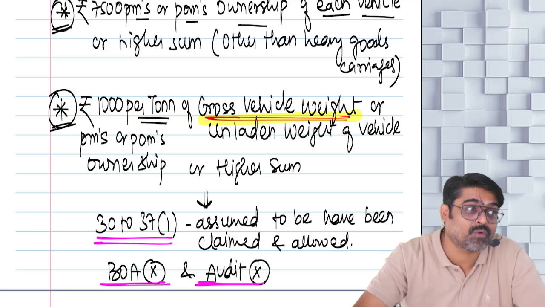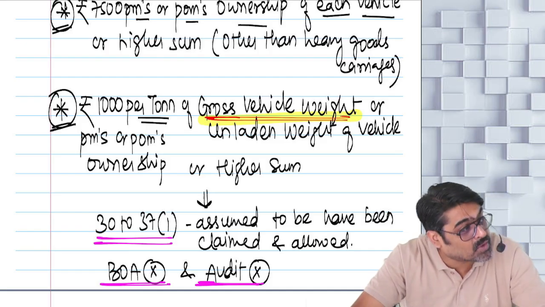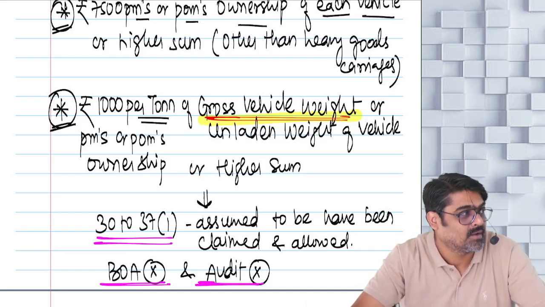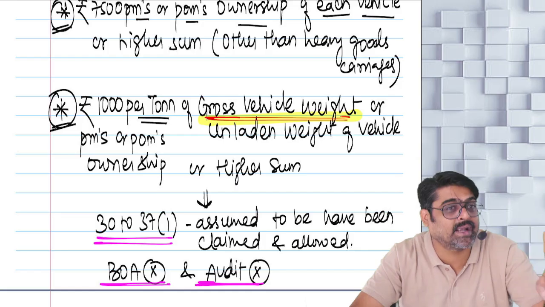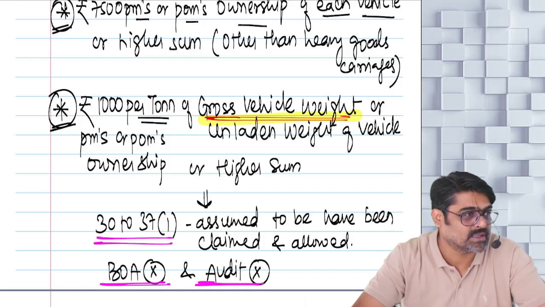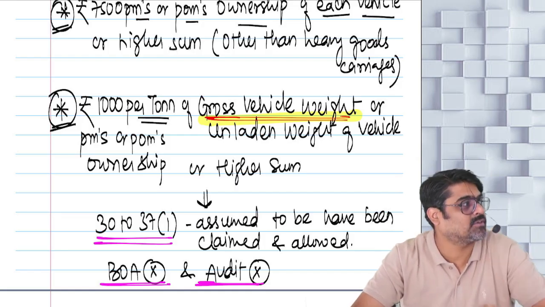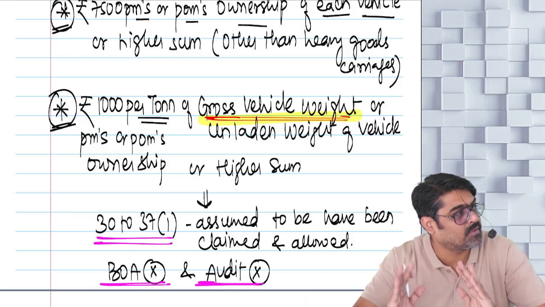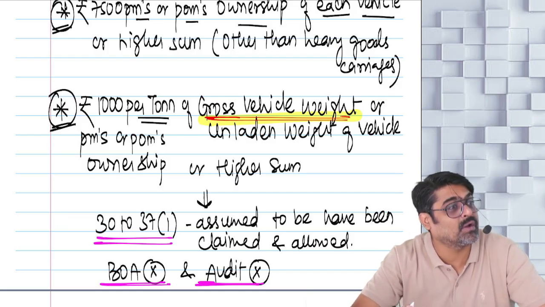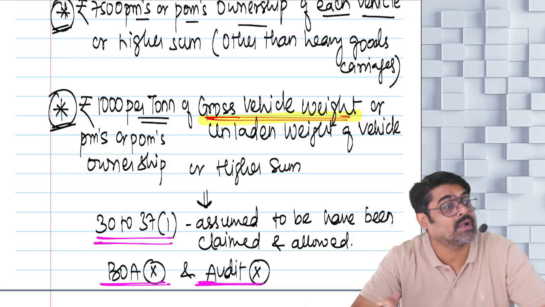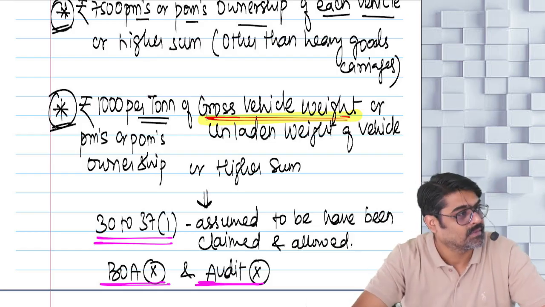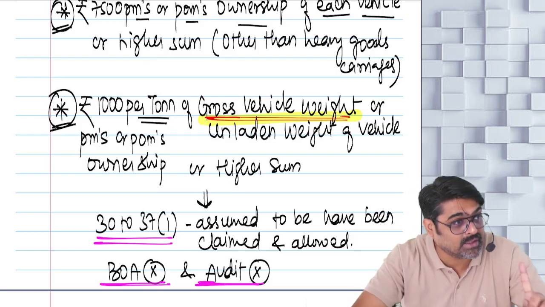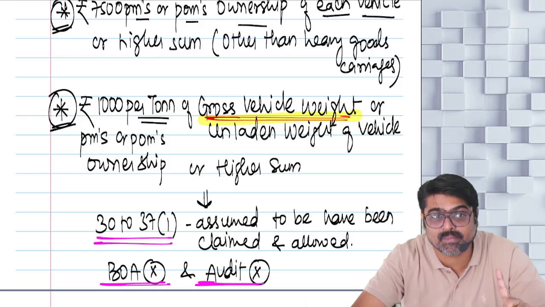Only 44AD and 44ADA. One installment, one date, 15th of March. Here, nowhere is it mentioned that if you are following 44AE, we are going to give you relaxation for advance tax installments. No, so no relaxation is available here. Yes or no? Will you remember?